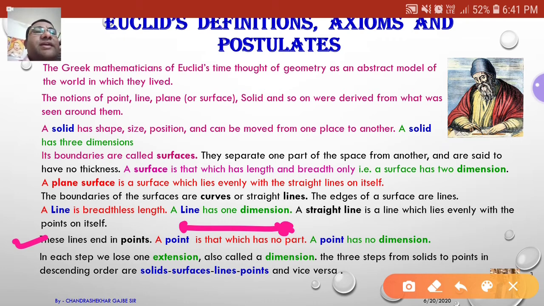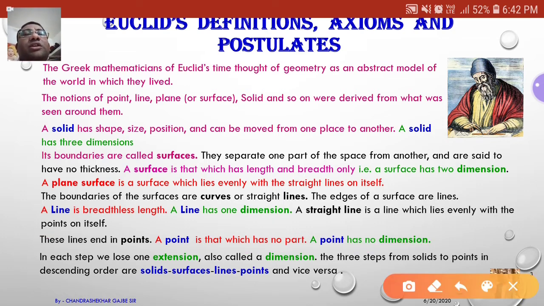A point is that which has no part. When we take a point, we cannot break that point into two parts. That's why a point is that which has no part. A point has no dimension. A point will not have any thickness, length or breadth, so there is no length, breadth and height. That's why a point has no dimension.